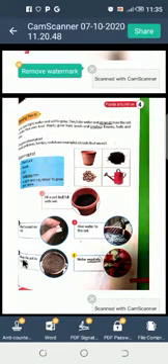Number 4, place, underline the word place, the pot in sunlight. Sunlight means light of the sun. Then we will place this bean plant pot in sunlight. Number 5, water regularly. Then we will give water to the bean plant on a daily basis. So we followed 5 steps to grow a bean plant.